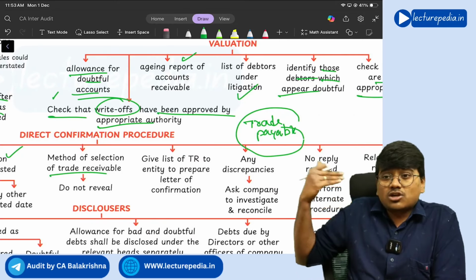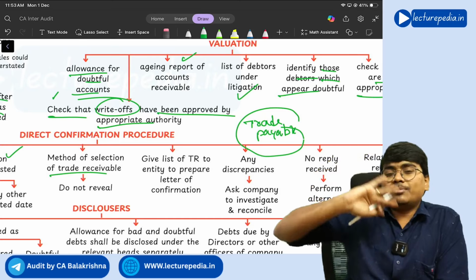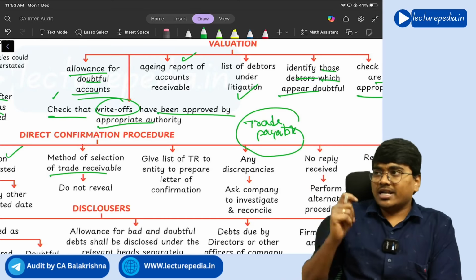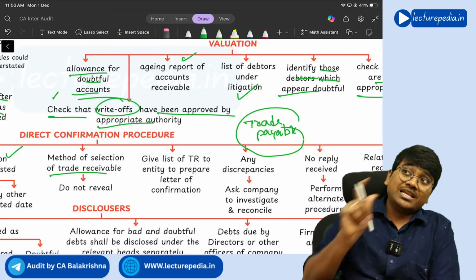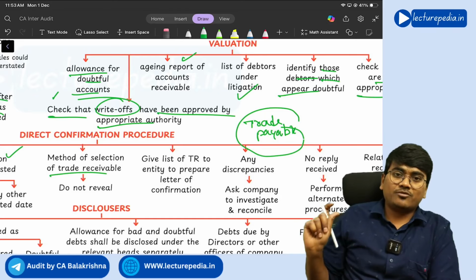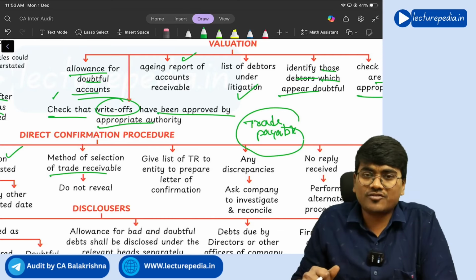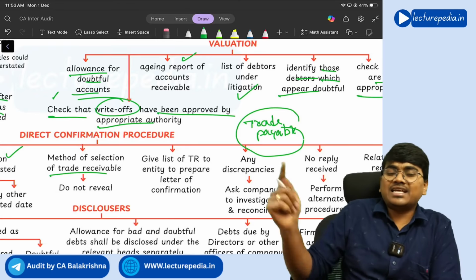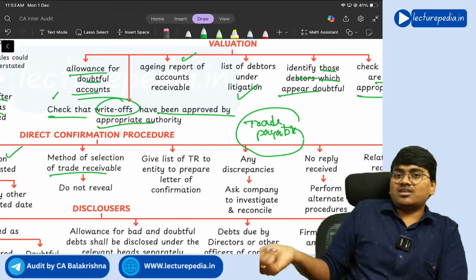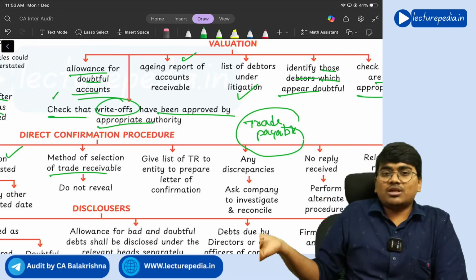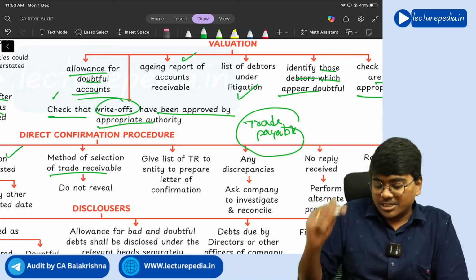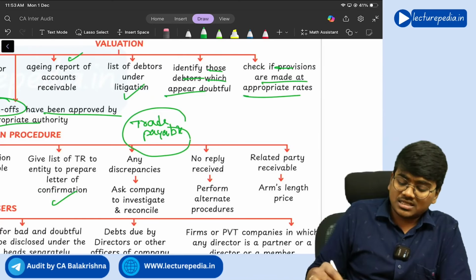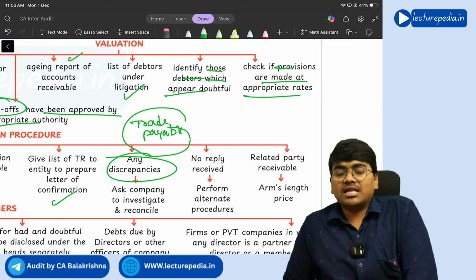And give the list of trade receivables to the entity to prepare the letter of confirmation. I told you the letter of confirmation has to be prepared on the letterhead of the entity. If you remember, while discussing the evidence chapter, SA 705, I told you, because the customer doesn't know who the auditor is, the customer knows only the entity. So if the request is sent from the entity's letterhead, the customer will be able to identify it and he will reply back.